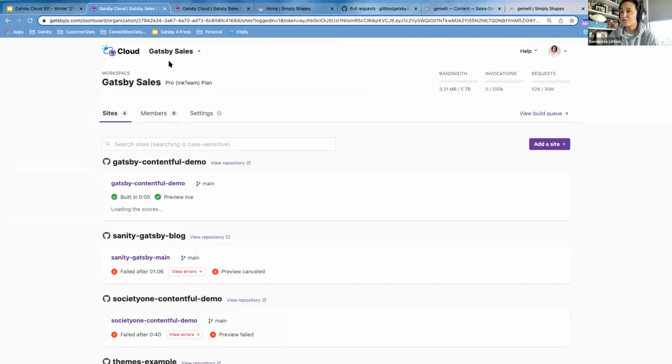If you've done this for the first time, you would not get this screen. You would get a screen where it says authorize with whoever your provider is, and then you would see a page where it asks for permission, and there you could tell Gatsby Cloud to access all your repositories or just some of the repositories. After that process is done, you're going to get a workspace, which in this case is called Gatsby Sales. So that's what you can expect when you sign up for a Cloud account.